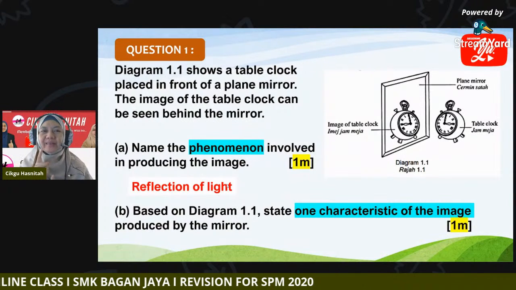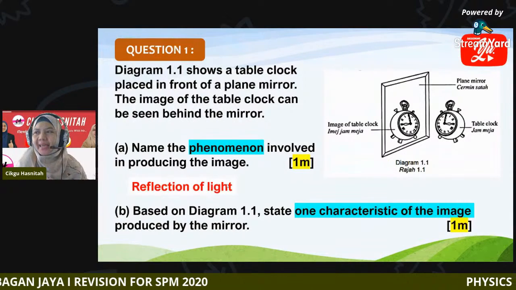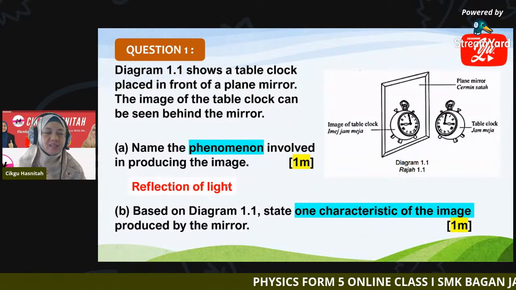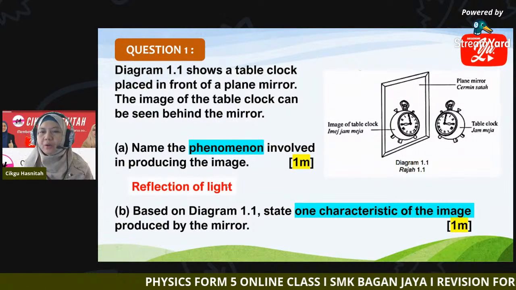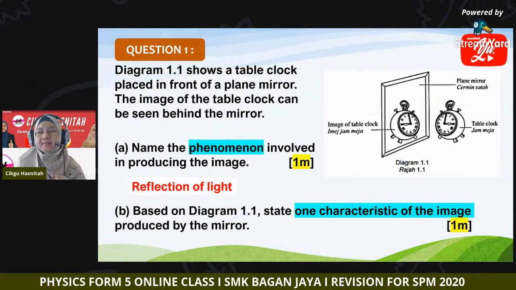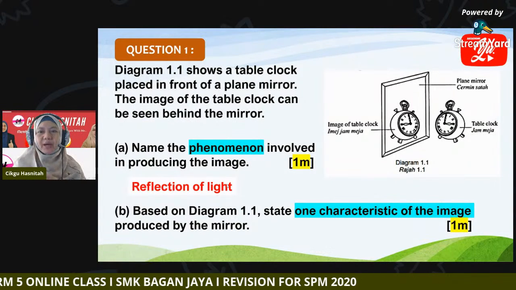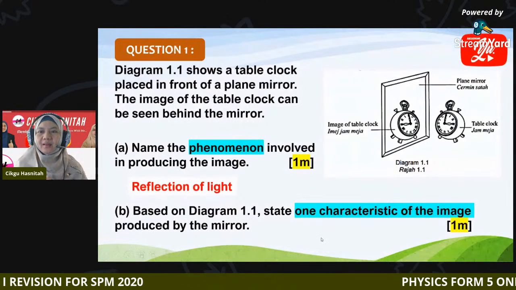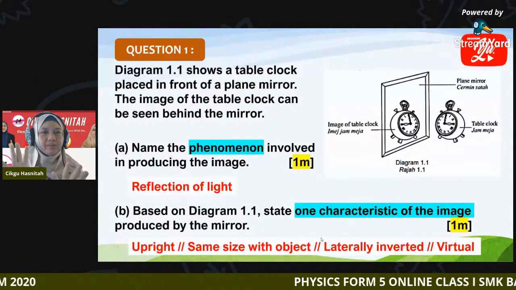Class, do you remember the characteristics of a plane mirror? What are they? This is one mark. So you can write any of these answers.